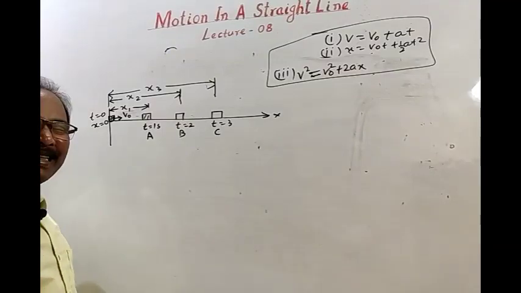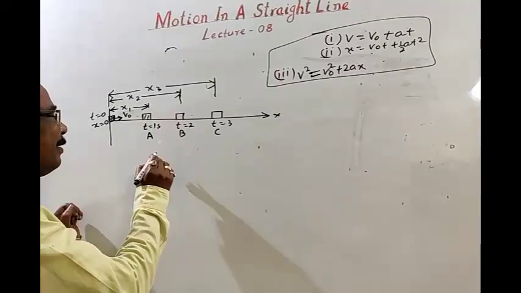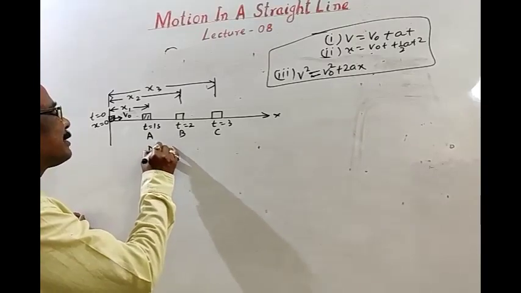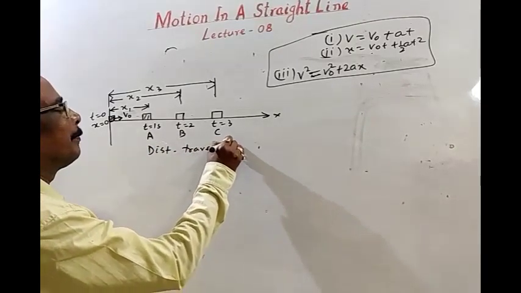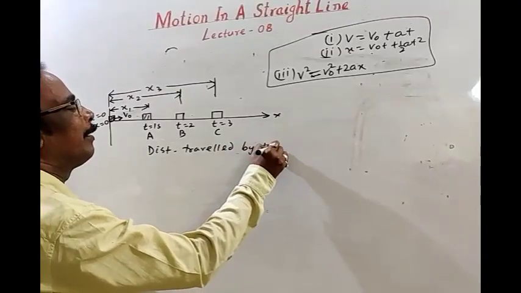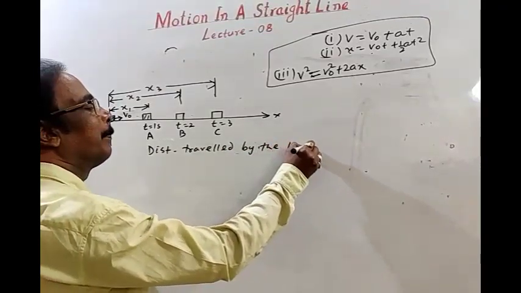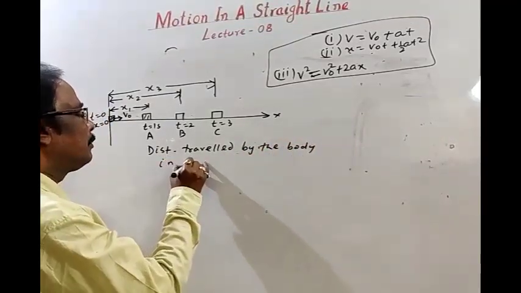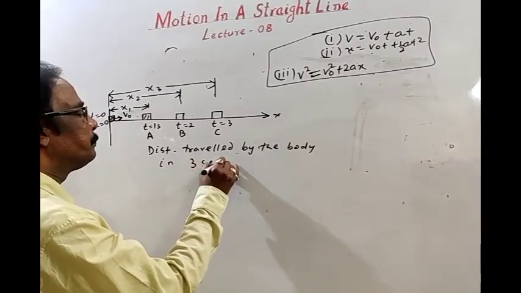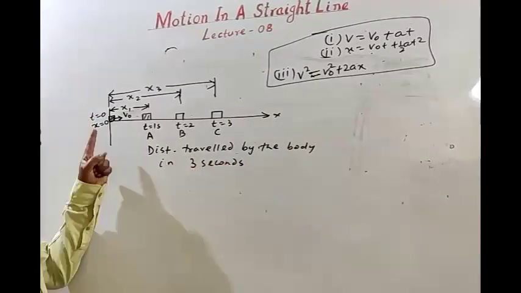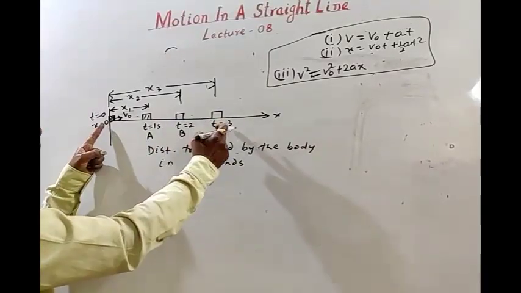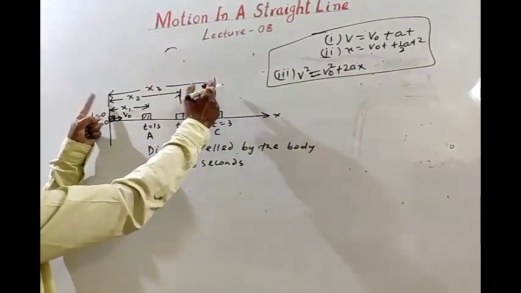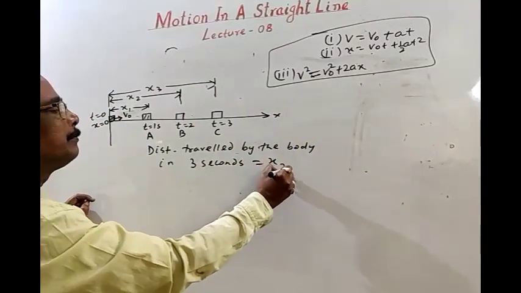Then simple thoughts. I am writing the complete form. Distance traveled by the body in 3 seconds. See student, this is 0 second, this is 3 second. Distance traveled by the body in 3 seconds is obviously x3.